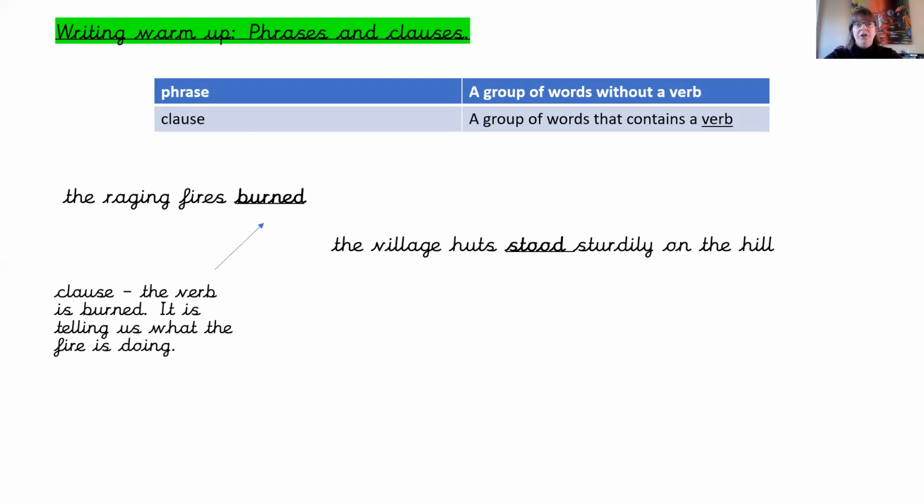The village huts stood sturdily on the hill. What are the village huts doing? They are standing on that hill. So the stood is our verb in that sentence, yet another clause. And the sheep grazed on the grass. Grazed is our verb in this sentence. So yet again, another clause because something is doing something somewhere. The sheep are grazing on the grass.